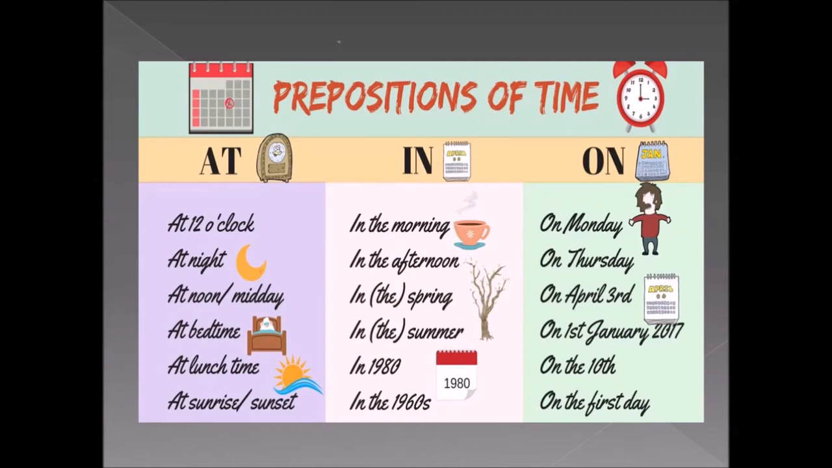So look at the next column. "On" here refers to a particular day, not a date or time. It refers to a particular day. On Monday, on Thursday, on April 3rd, on 1st of January 2017, on the 10th of any month, on the 10th of August, like that we have to write. And the last one is on the first day. On the first day of my school, I cried like a baby. So like that we can use it as an example.